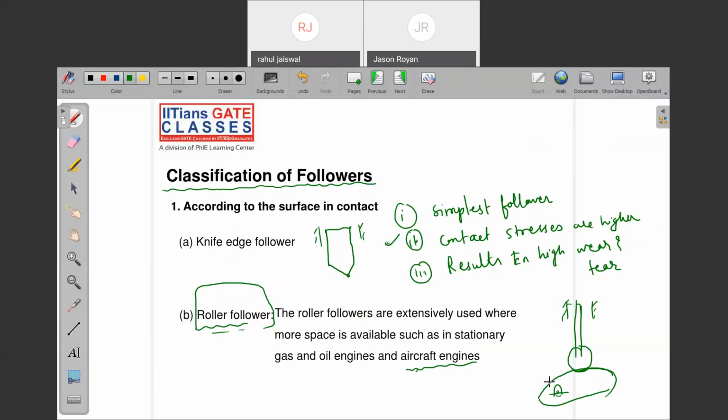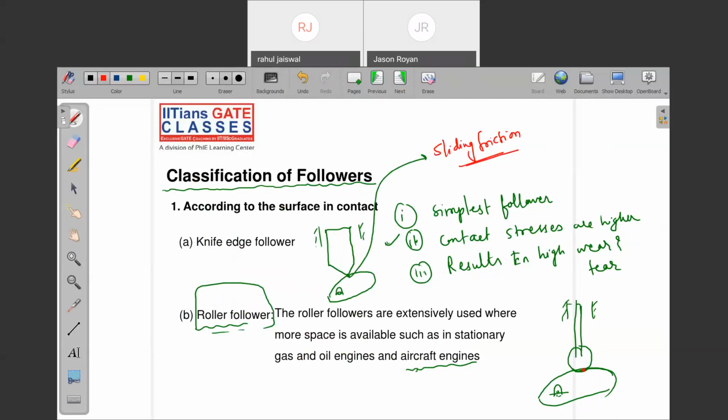Are you getting my point? Now, just note down. So here, what is there? When I contact with this cam, in between this, which friction is acting actually? Note down, sliding friction. Yes or no? Here, sliding friction is acting.